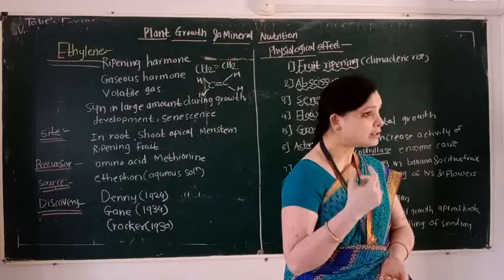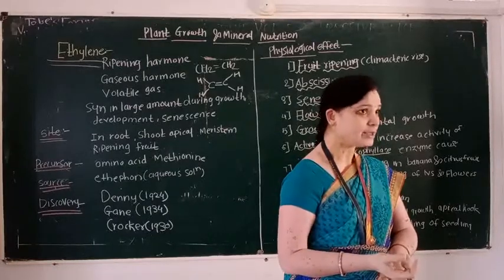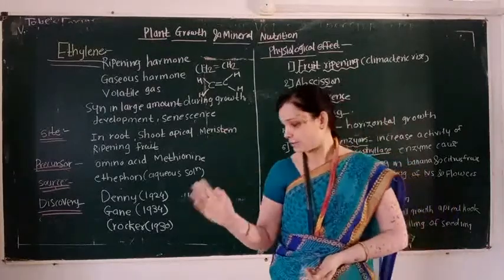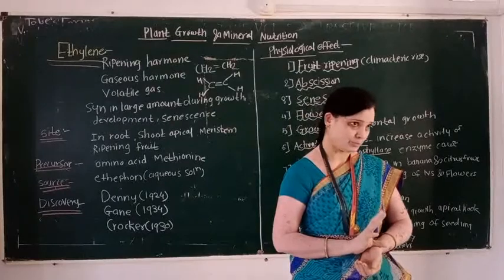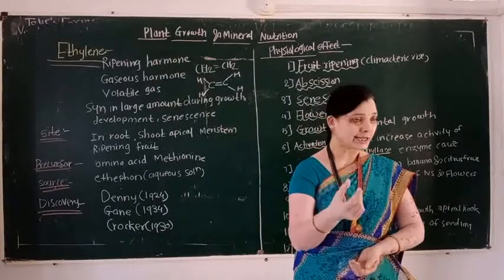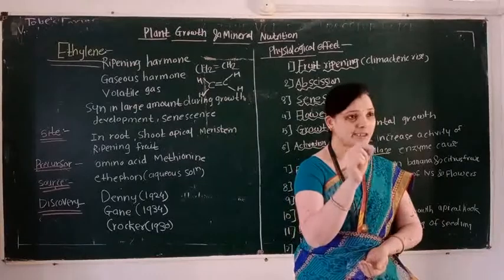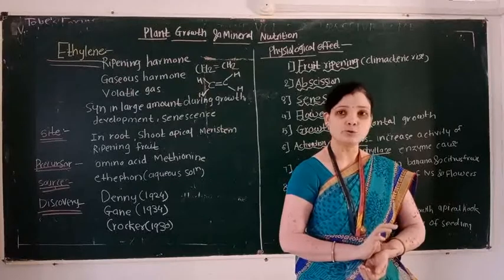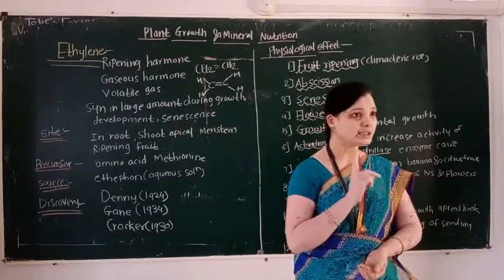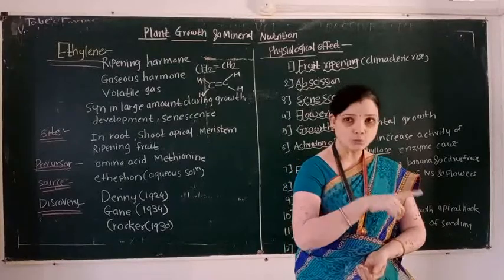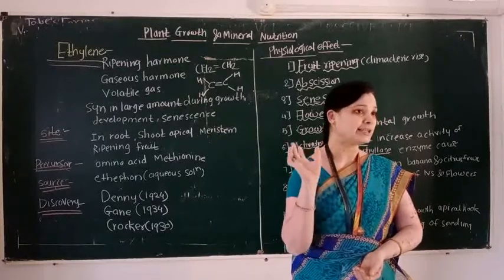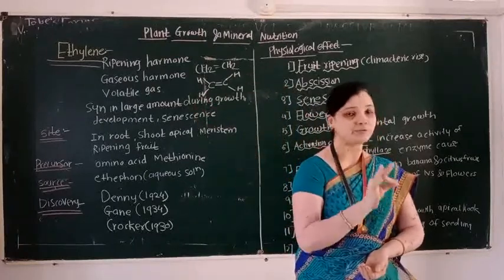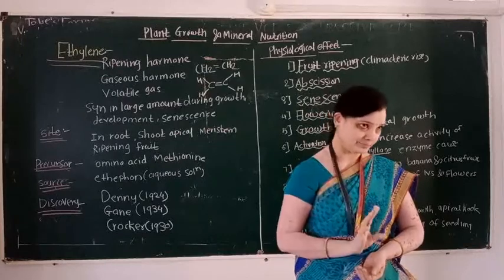And who discovered ethylene? Denny in 1924, Gain in 1934 and Crocker in 1930. Crocker and Gain proved that ethylene is a fruit ripening hormone. And here also remember this point, ethylene acts as both promoter as well as inhibitor.